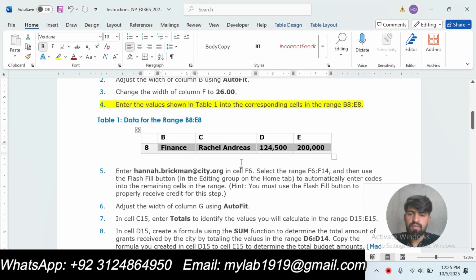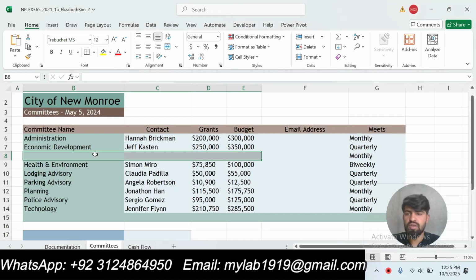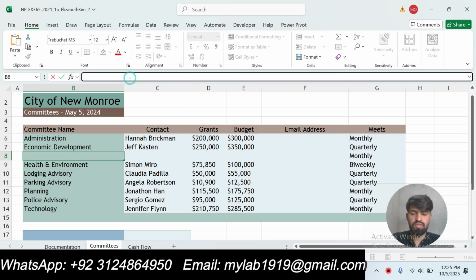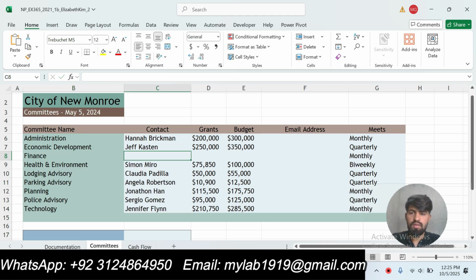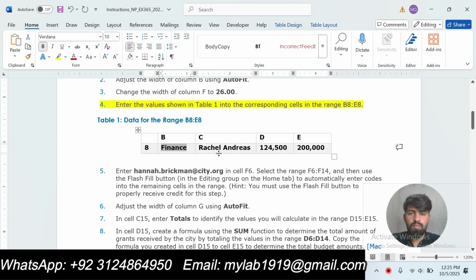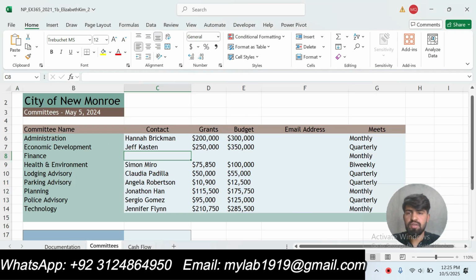First we will copy Finance, this one, and paste it into cell B8. Then we will copy Rachel Ortega, this one, and paste it into cell C8.